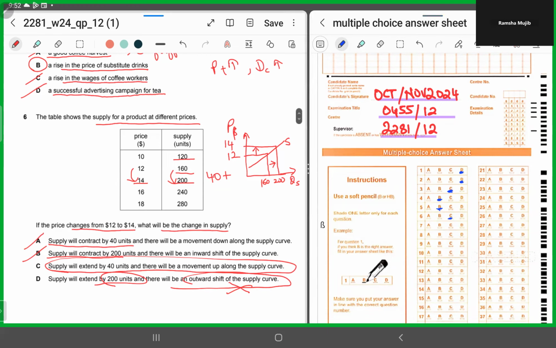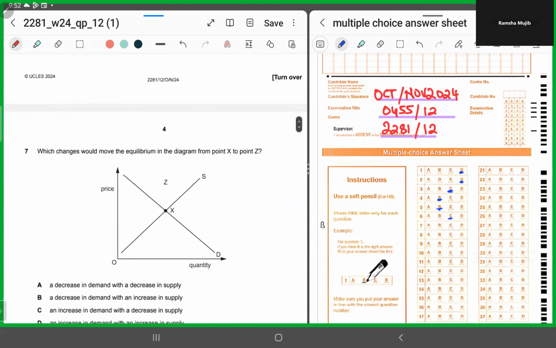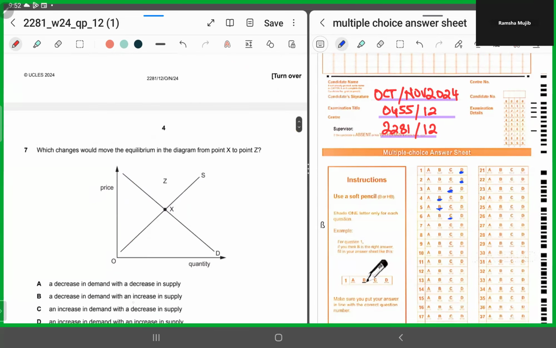Number seven. Number seven is showing you an equilibrium situation. It's a supply curve and a demand curve of a product. Initially, we were at point X, at the equilibrium. Now they are asking which changes would move the equilibrium in the diagram from point X to point Z. So you are moving from X to Z, you are coming here. How will you move? Now imagine if I want to go to Z, what will happen?